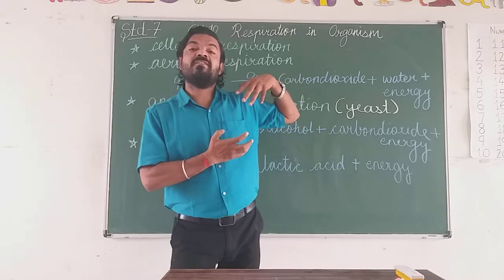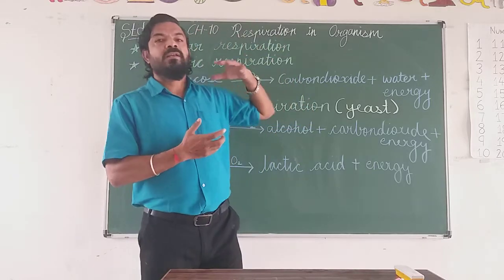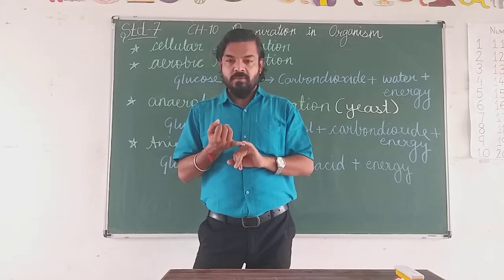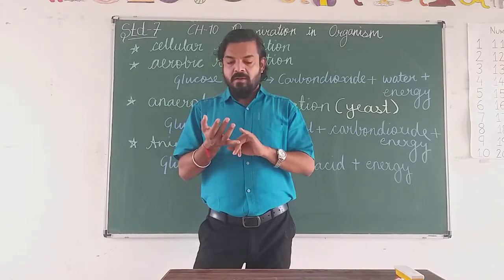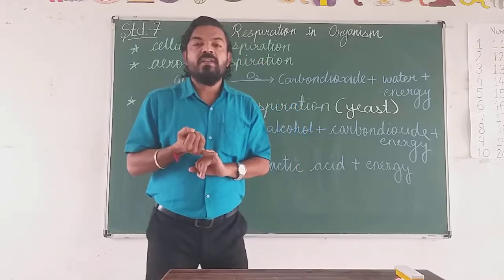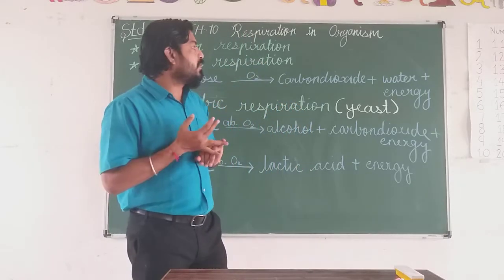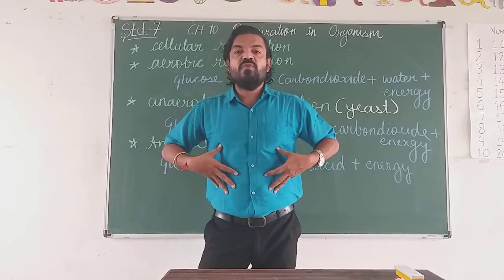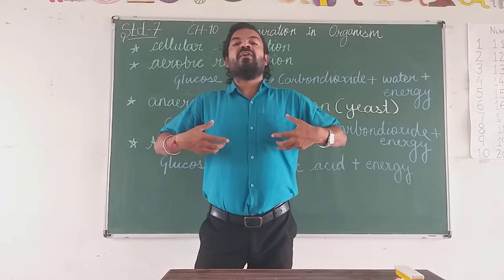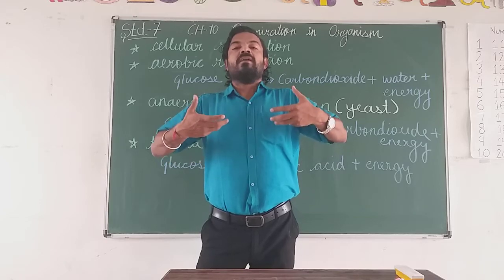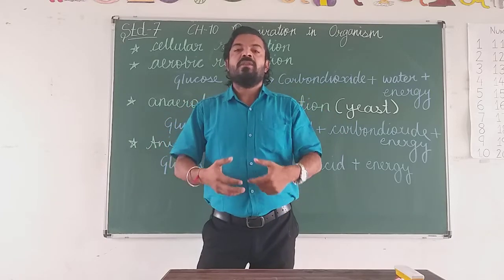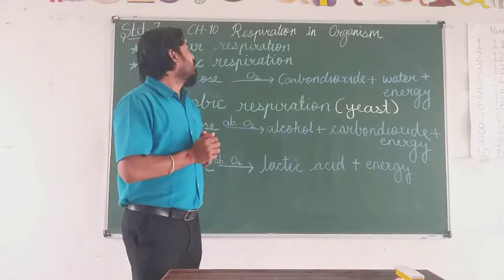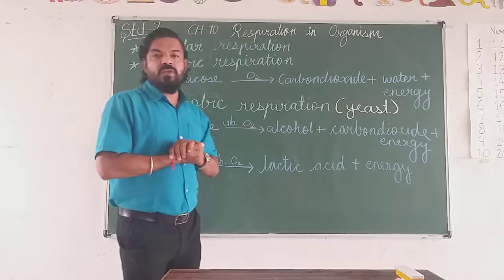The objective of this chapter is to understand cellular respiration, the breathing process, aerobic respiration, anaerobic respiration, and the respiratory problems which affect your lungs. What is the diaphragm, why does it go upward and why does it go downward? All these things we will understand in this chapter. So we start with the first, the cellular respiration.